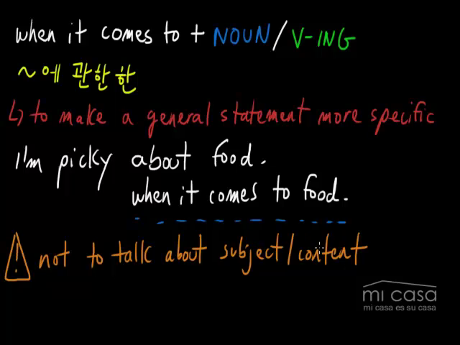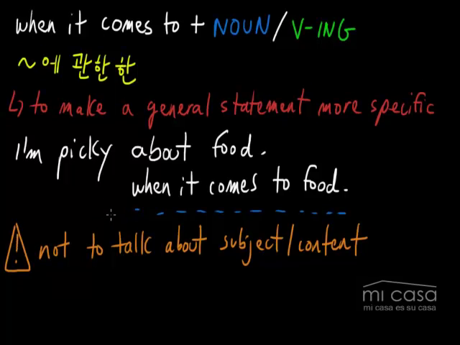For example, if I say, I'm reading a book about English, or I'm reading a book about Africa, you can't say, I'm reading a book when it comes to Africa, because in this case we're talking about the subject or the content of the book, and "when it comes to" is not to talk about the subject or the content. Alright, so you have to just be careful about that, because "about" and "when it comes to," in some sentences you can use both, but in some sentences you can't.